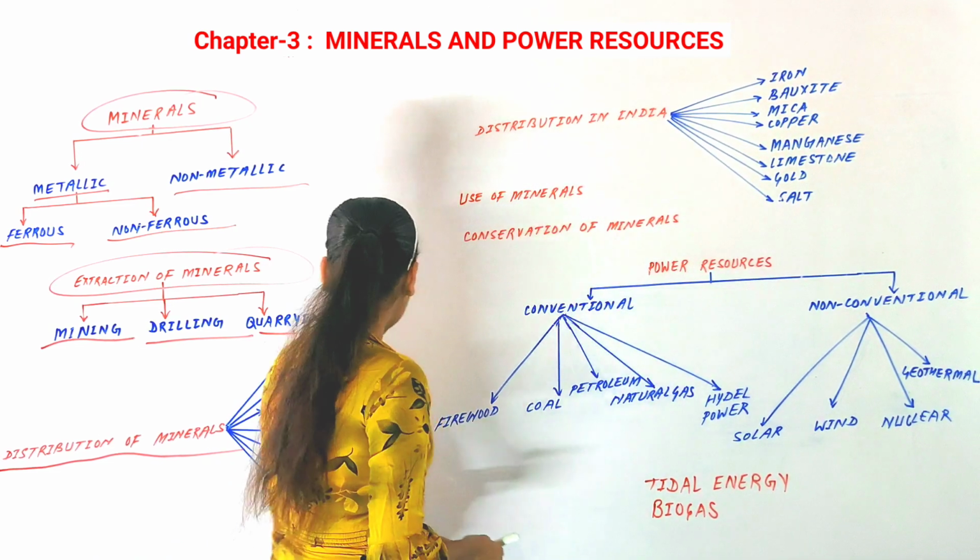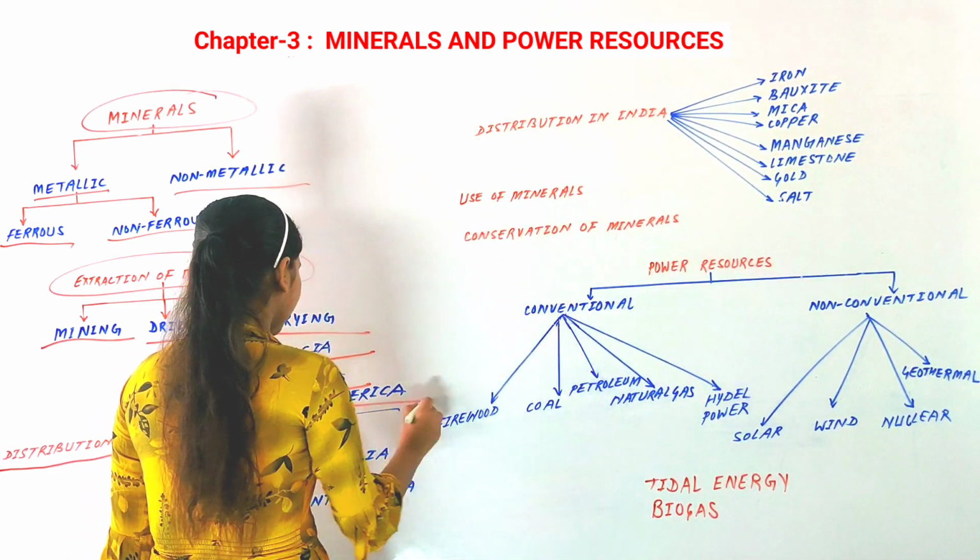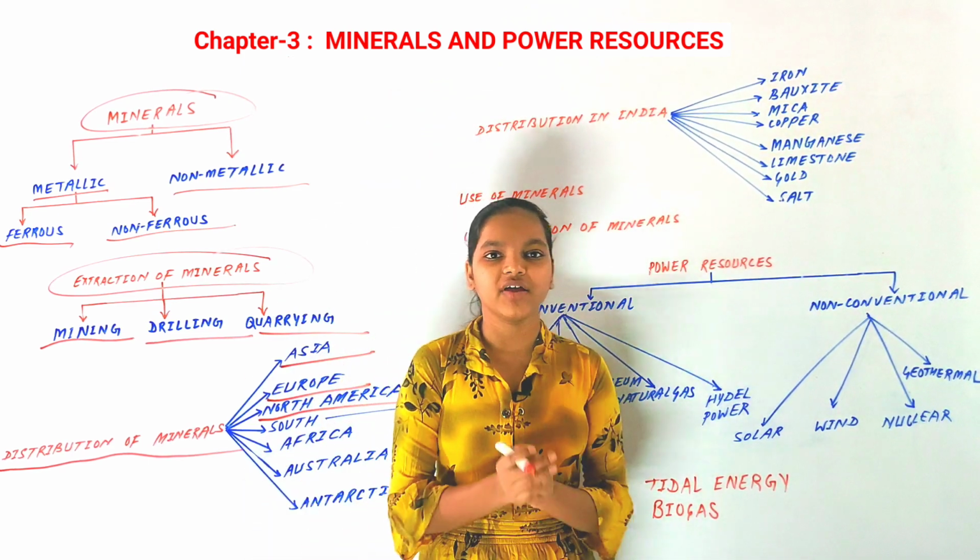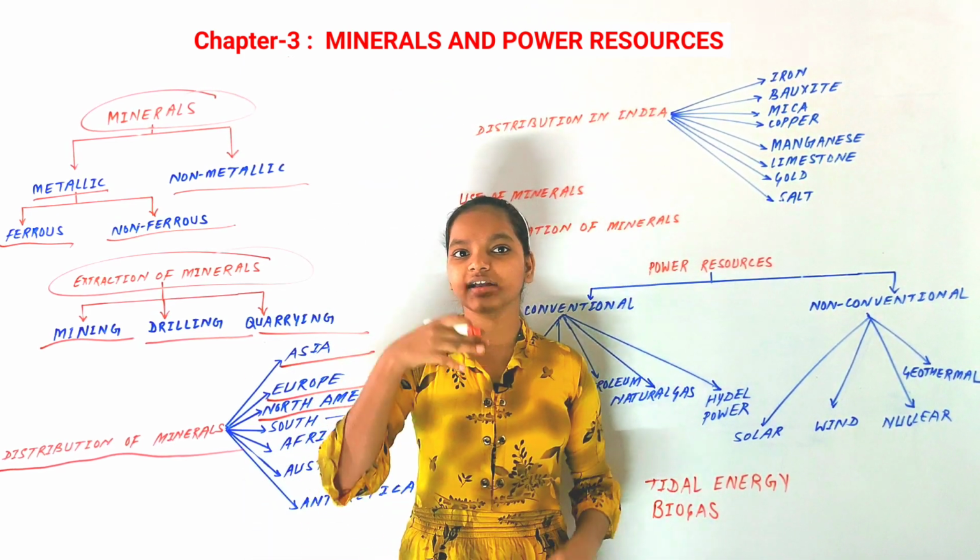Now our next and third continent is North America. In North America, there are three mineral zones.